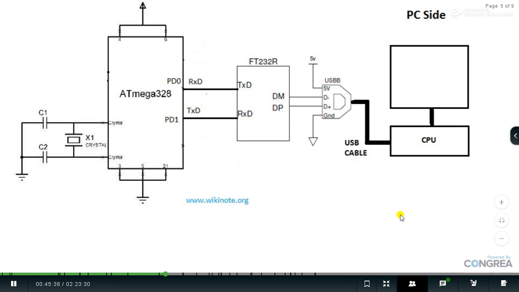Now the question comes into the mind, in the syllabus, if you look at the practical lab, it is asked to display the data onto the serial monitor. So the display is going to be the laptop's display, or otherwise it's going to be a desktop PC's display. So the diagram for serial communication is in front of you. Make sure that it's completely visible, and I'm going to elaborate about this serial communication.